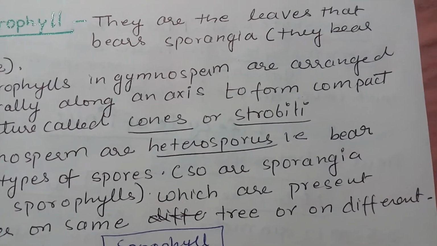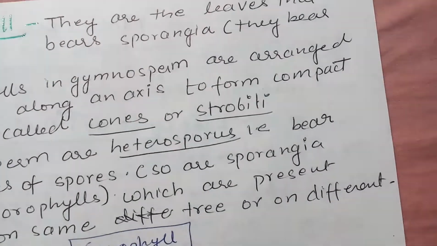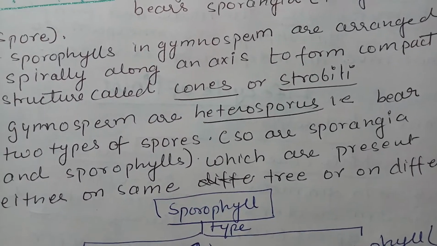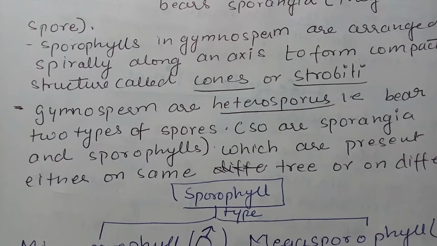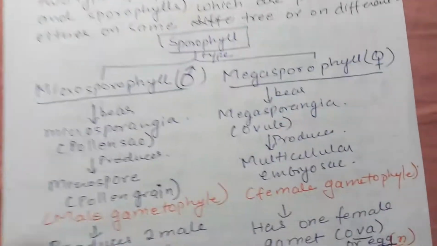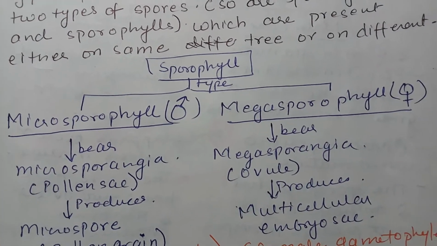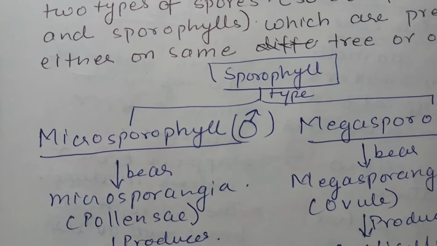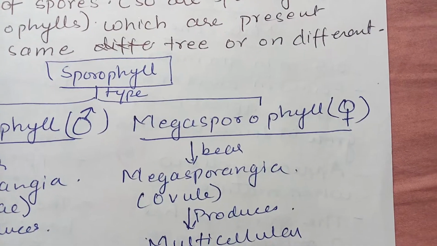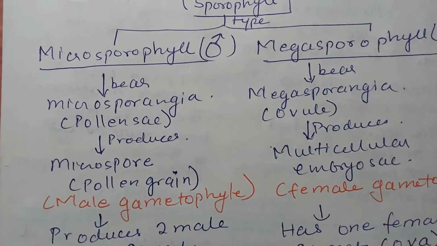Gymnosperms are heterosporous, that is, they bear two different types of spores. So sporangia and sporophylls are also of two different types, which are present either on the same or different trees. Let's see what the different types of sporophylls are. Male and female. The male sporophyll is called microsporophyll. The female sporophyll is called megasporophyll. Now let's see the difference.